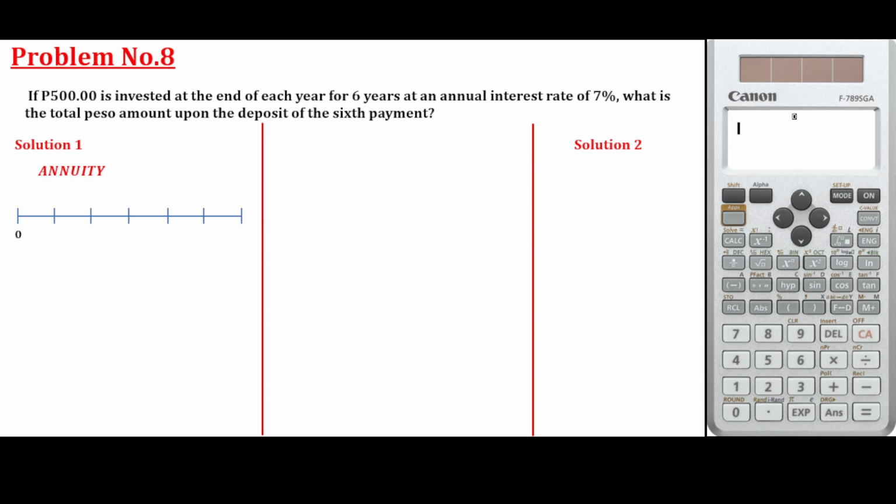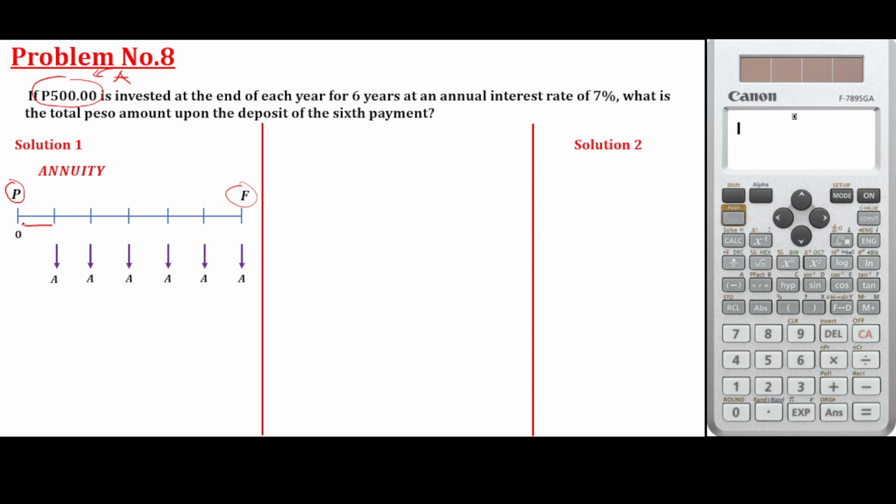To understand the annuity, let's put the given into a cash flow diagram. If 500 pesos is invested at the end of each year, this 500 pesos is the A, the equal payment at the end of each year.